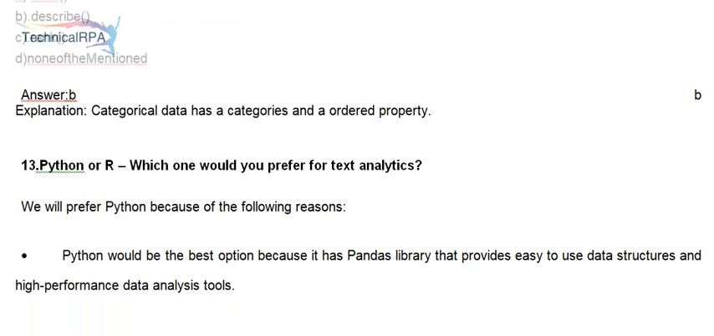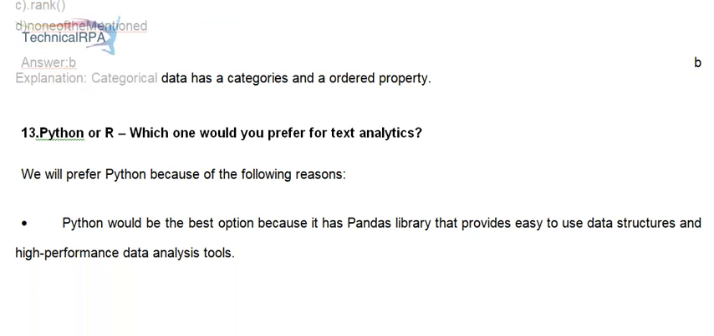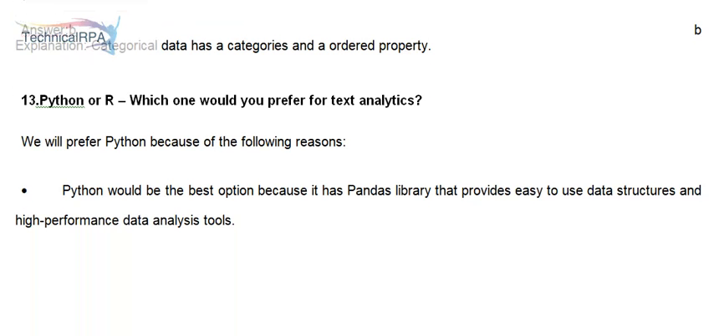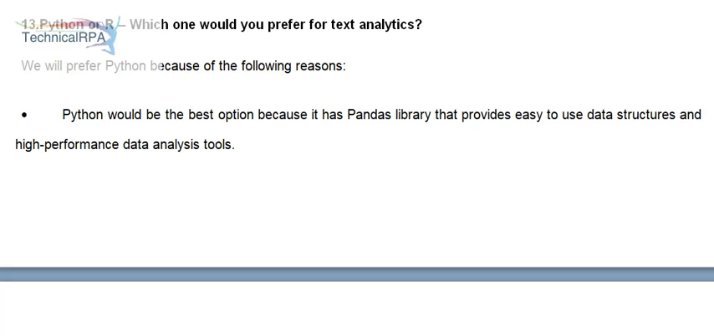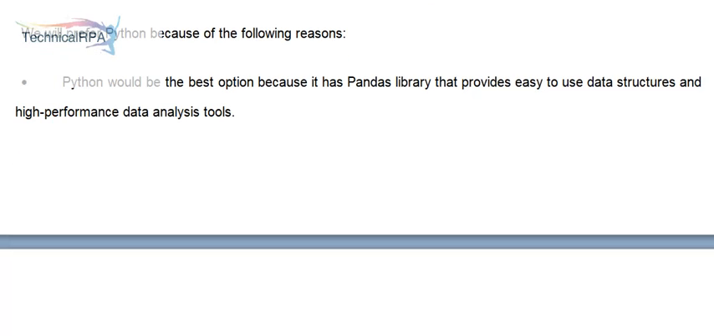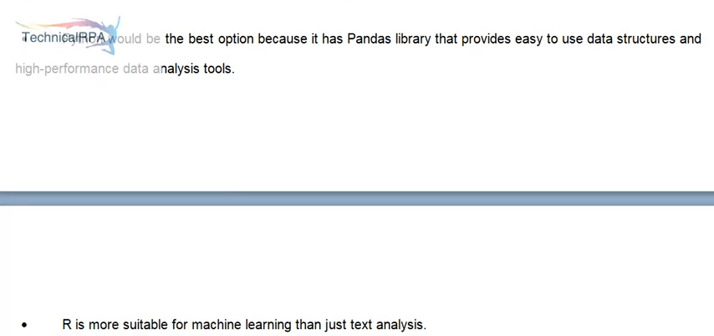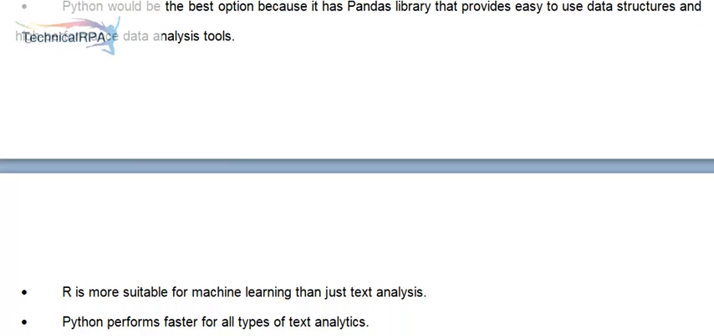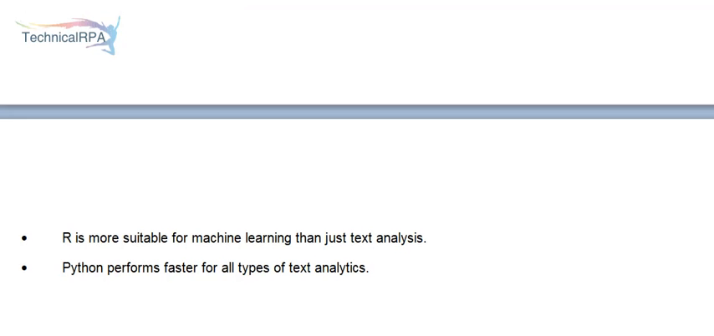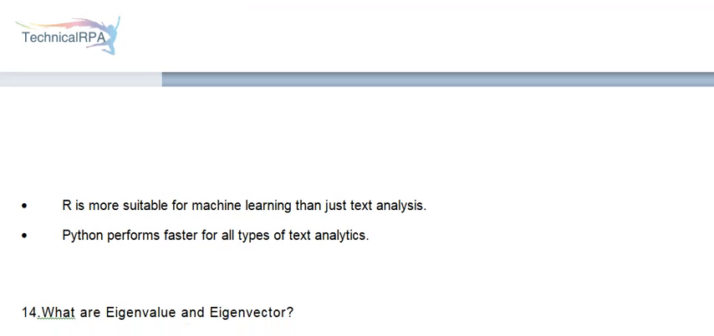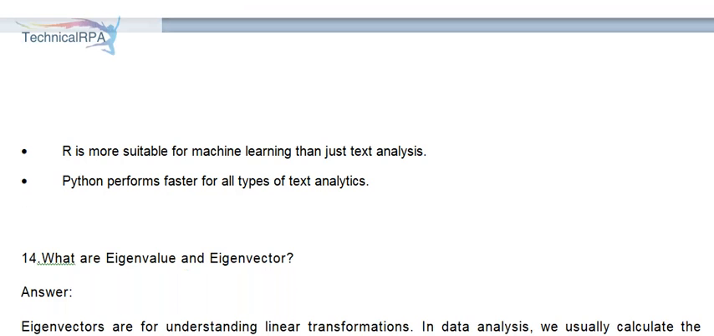We will prefer Python because of the following reasons. Python would be the best option because it has the Pandas library that provides easy to use data structures and high performance data analysis tools. R is more suitable for machine learning than just text analysis. Python performs faster for all types of text analytics.